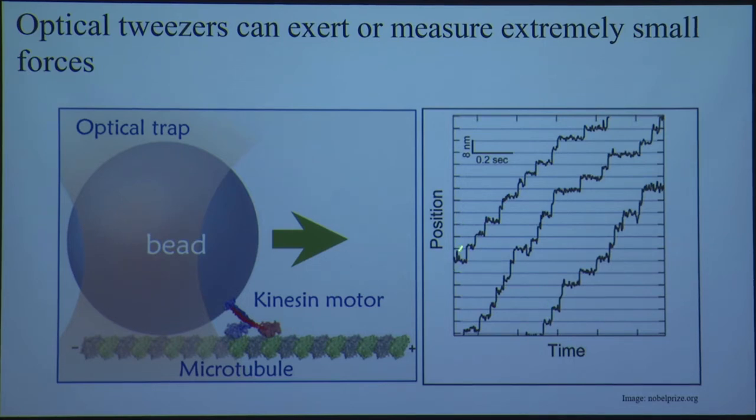So the position increases, it relaxes for some time, and then it takes another step, relaxes for some time, and then this motor takes another step, and these are quite small. So this is in the nanometer range, and these measurements can be made using this setup, which is quite simple. So at last I would like to demonstrate something.